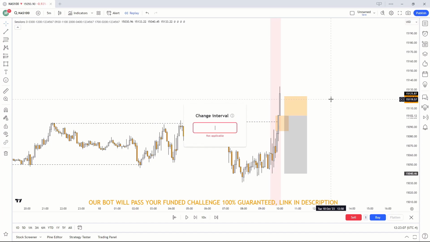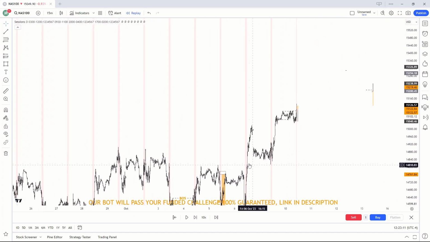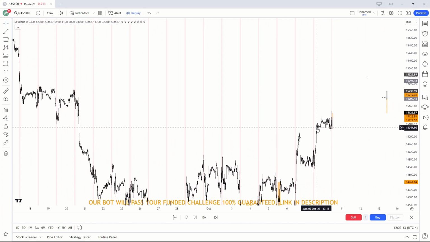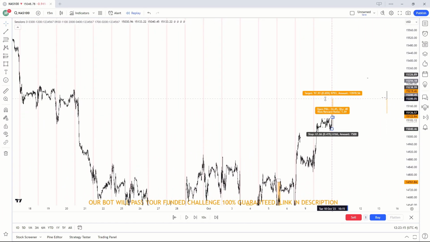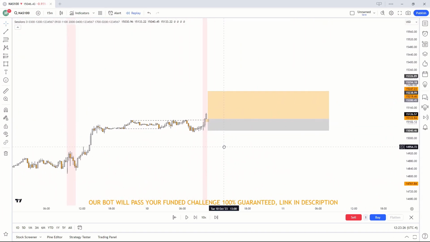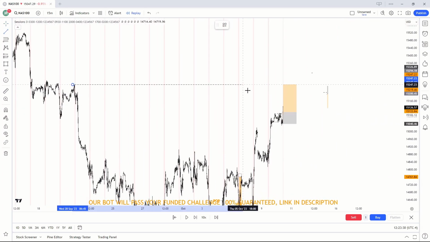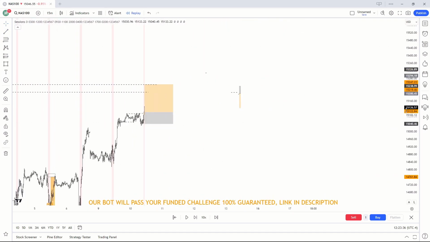As for targets, I'm going to hop into the 15-minute. I want to target opposing liquidity, which I do see right here. So this is going to be my first take profit, and the second take profit right here. Now I am going to play out the market just so you guys can see. Hold on, let me mark out our take profits so it's a bit clearer for you. Take profit 2 and take profit 1. Okay.